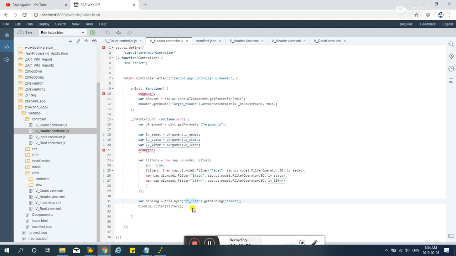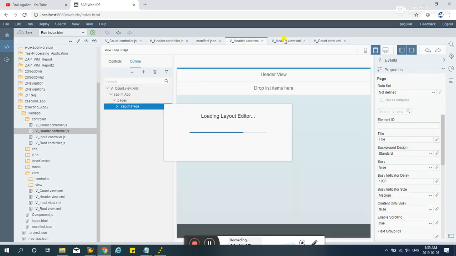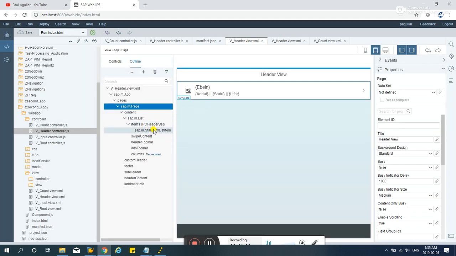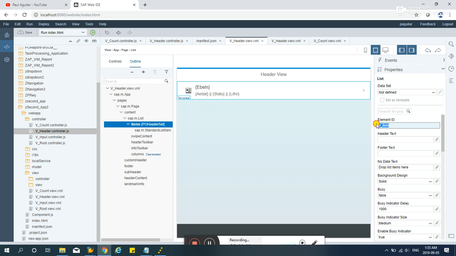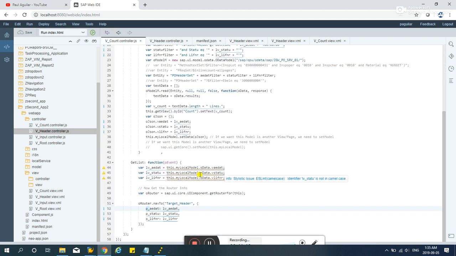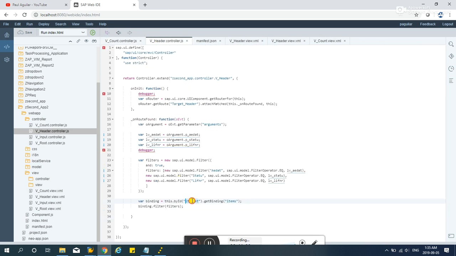And we will be binding the data in this ID list, and the ID list is, where is that here? ID list is, if you hit that, ID item, is it ID item? Count. ID list. Why is it ID list?